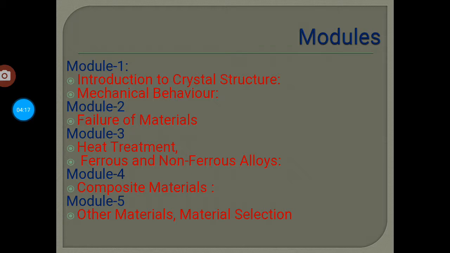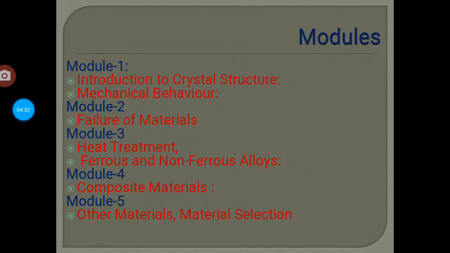In module number 2, we are going to study completely about failure of materials. Whenever a material undergoes a load or stress, after a certain time there is a possibility of failure. How that failure could occur is studied deeply in module 2.